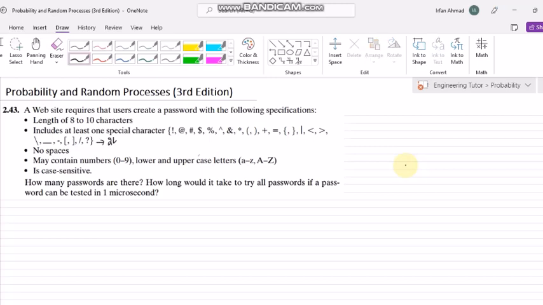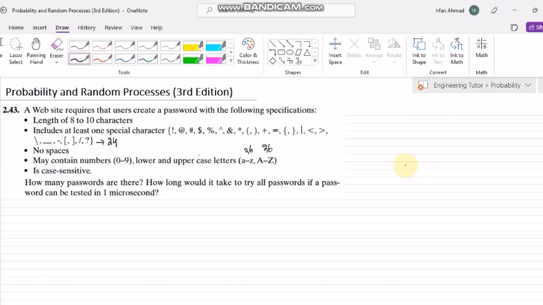Okay, special characters are 24. No spaces: it shouldn't have any space between characters. It may also contain numbers from 0 to 9, and lower and uppercase letters A to Z, which are 26, and separately 26 here because this is case sensitive.